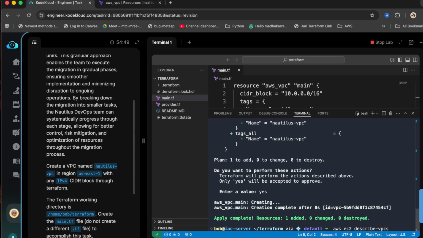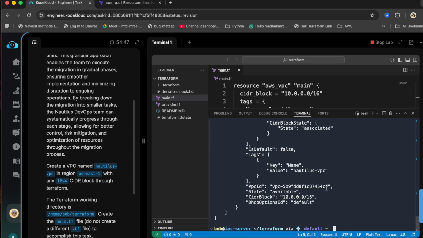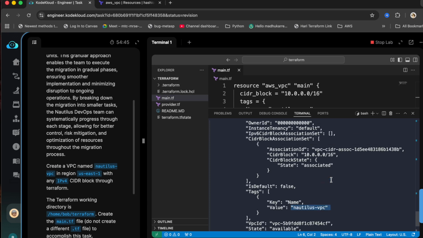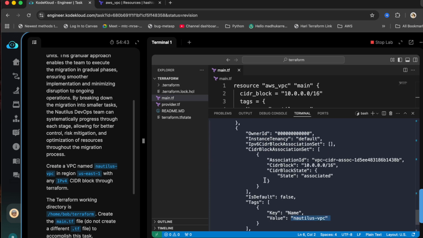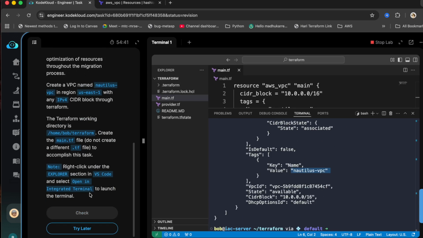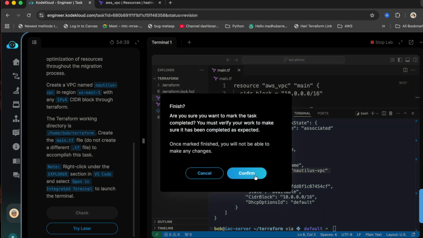If you run this again, now you can see our Nautilus VPC. So there are a couple of VPCs. So that's everything. If you click on check result, it's been done.